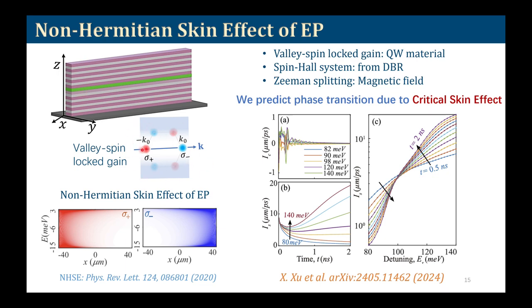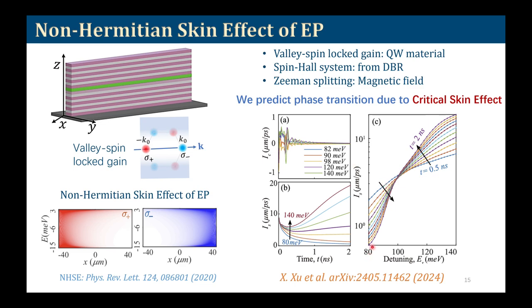So this is a non-Hermitian term in the Hamiltonian, and this is different from the coherent term like spin orbit coupling. This valley spin locking gain, together with the spin Hall effect from the DBR, and we can induce Zeeman splitting by the magnetic field, we predicted that a critical skin effect will appear, and that will lead to a quantum phase transition.